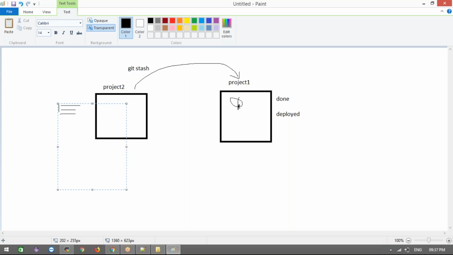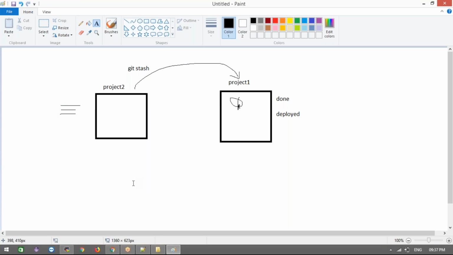It will create a local commit ID, and when you come back here, it will say that okay, you left this project at this point of time, and you can continue from this point onwards. It's just reminding me, that's it.